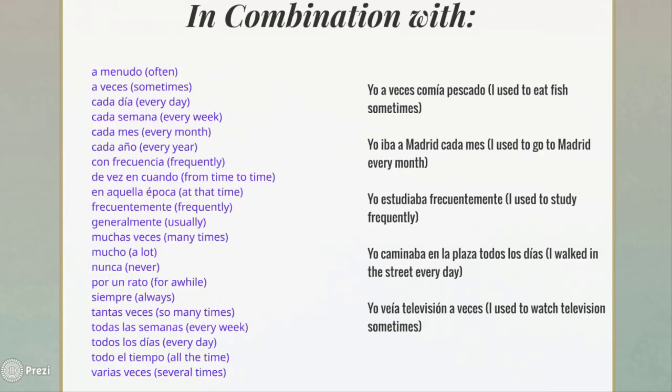And we know the moment it happened. We use the present perfect when we don't know or it is not important the moment when the action happened, or when the action started in the past and continues to happen in the present. And we use the imperfect tense to talk about things that happen repeatedly in the past, things that we used to do.